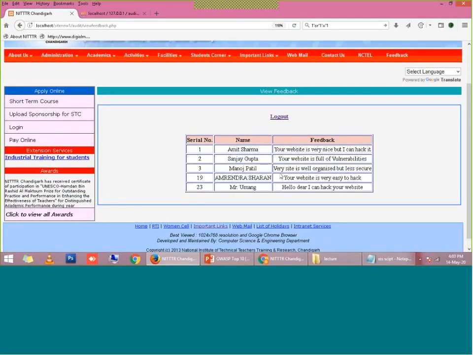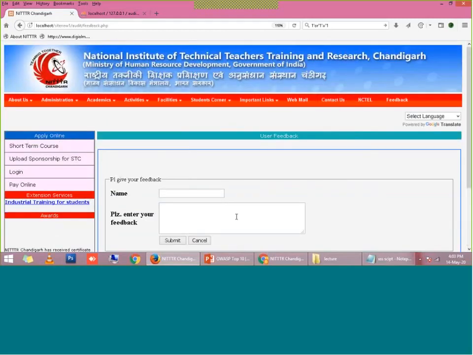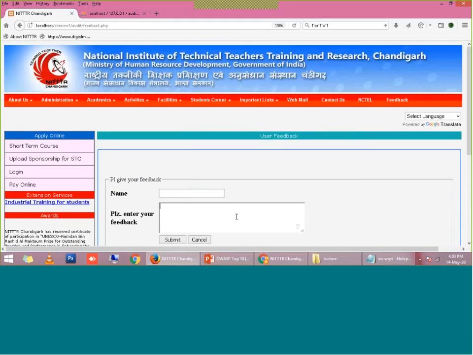But suppose a programmer or hacker is very smart and has written an automatic program which is continuously entering this type of JavaScript, right? It is very easy to write an automatic program to enter this feedback. Suppose I have written a program which puts feedback on this page, 1000 feedbacks in 1 minute.